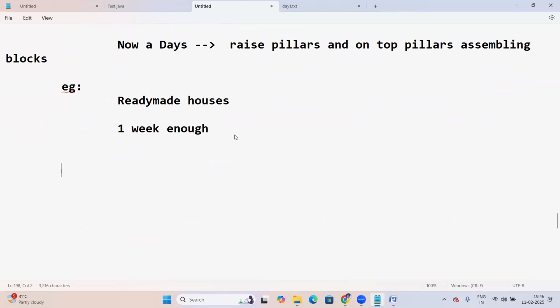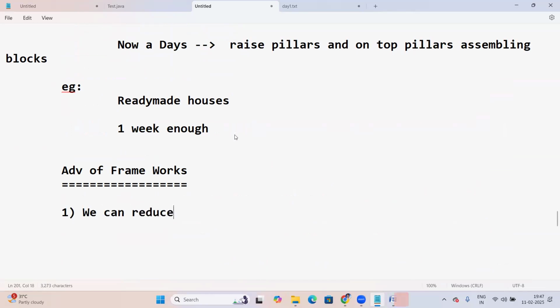What is the advantage of frameworks? The first main advantage is that we can reduce the code. Much coding is not necessary, because all are readily available.